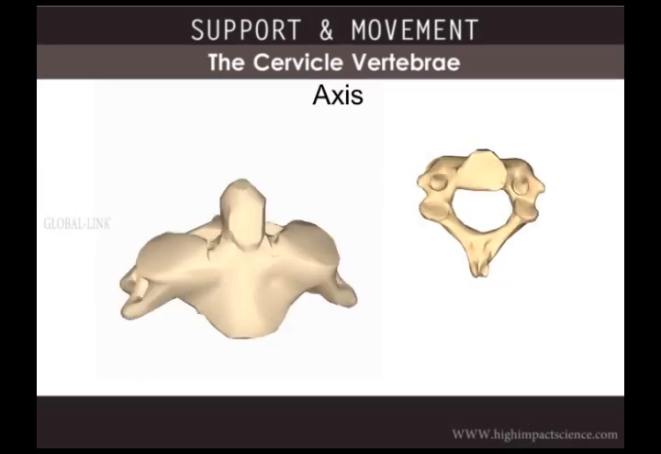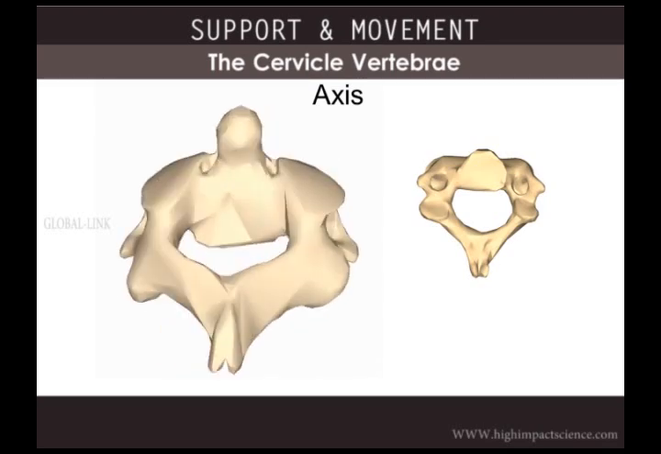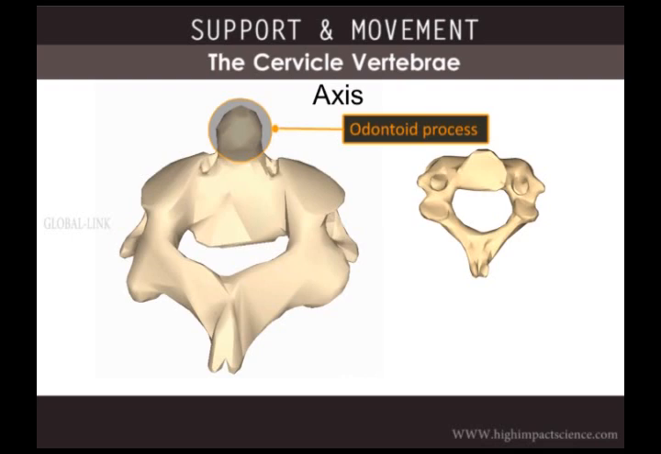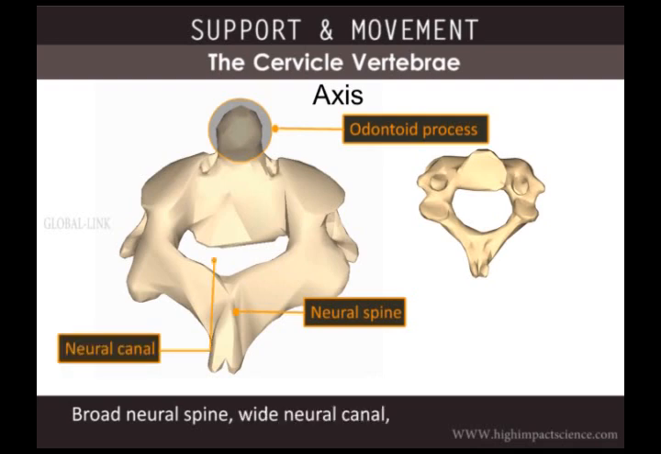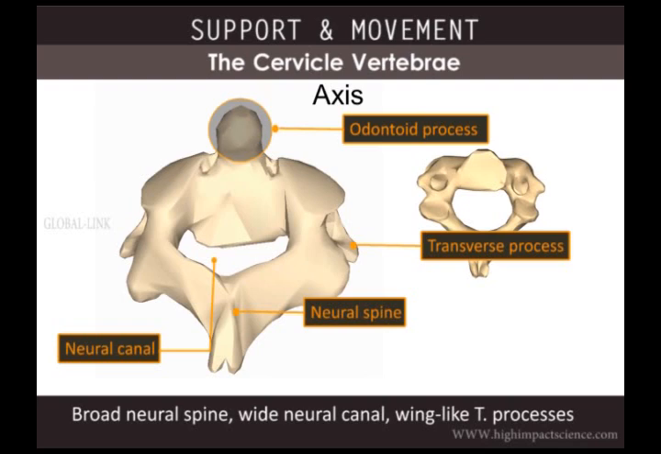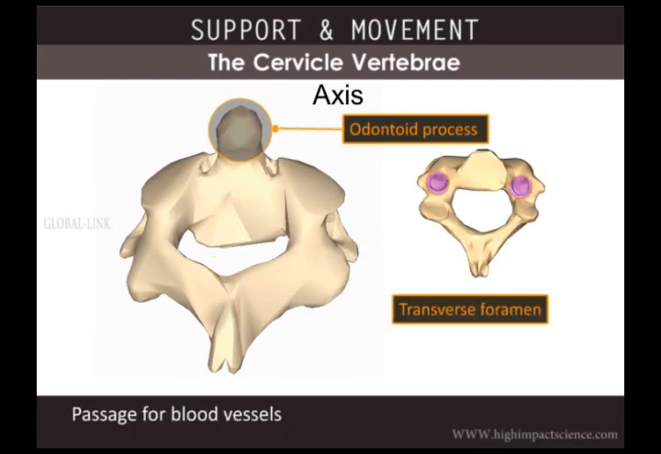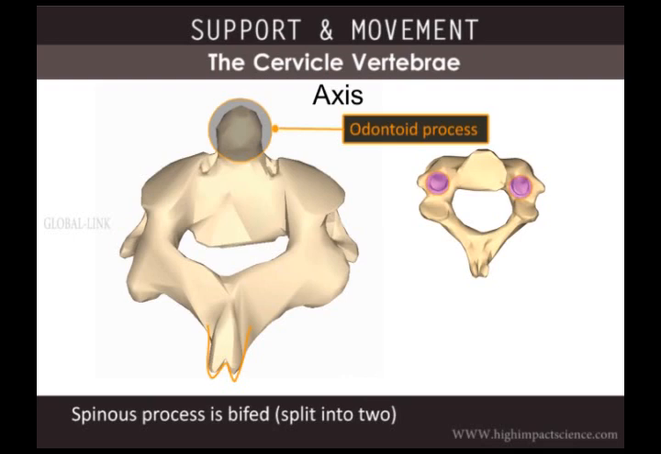The axis is the second cervical vertebra, or C2. It is similar to all other cervical vertebrae with the exception of this prominent odontoid process. This forms a peg which fits into the ventral side of the atlas neural canal. The joint formed allows for rotatory movement of the head. The axis has a broad neurospine, wide neural canal, and wing-like transverse processes. From an inferior view, we can see the transverse foramen. Posteriorly, we can see the spinous process is bifid, or split into two.